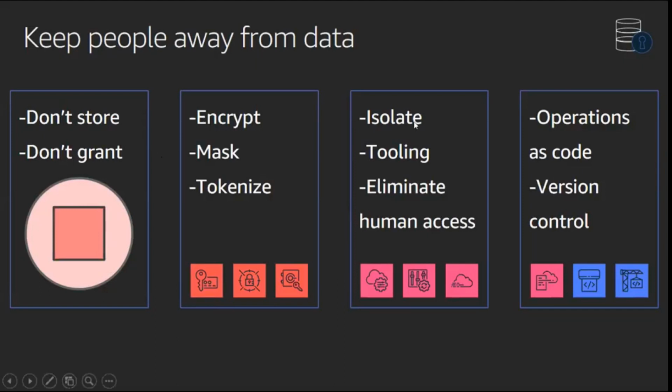Isolate as much as possible. Human access is what I see many times becomes an issue. If you have automation for the whole DevSecOps, with CFN or Terraform or CDK or others, that helps actually limit data exposure.